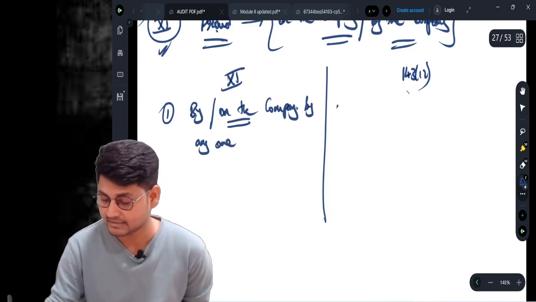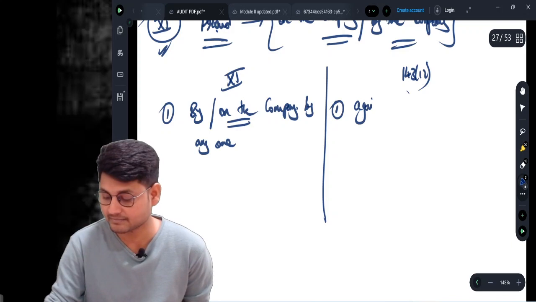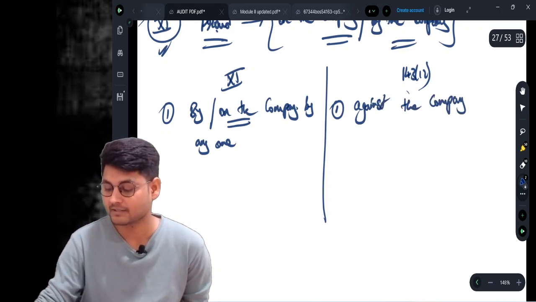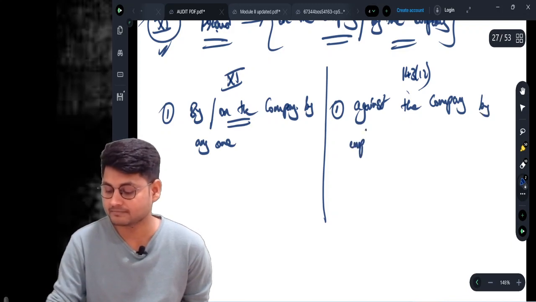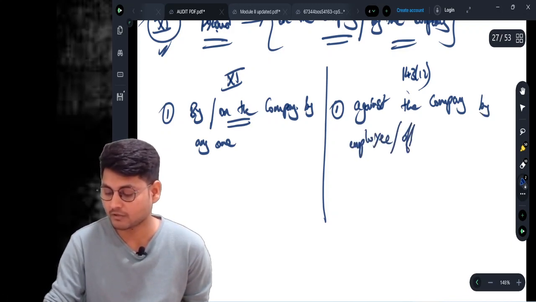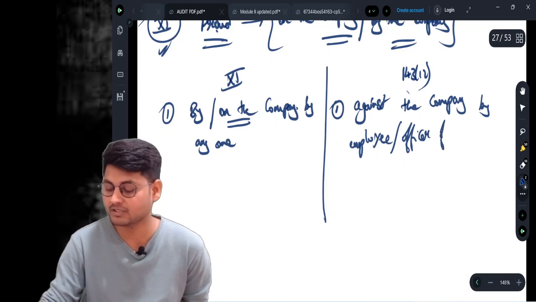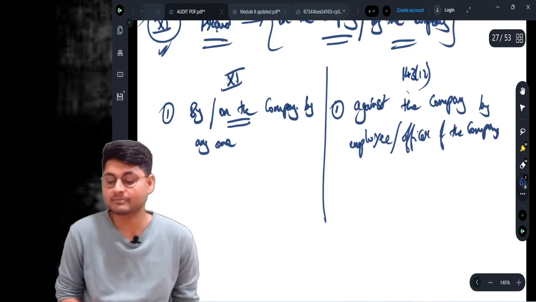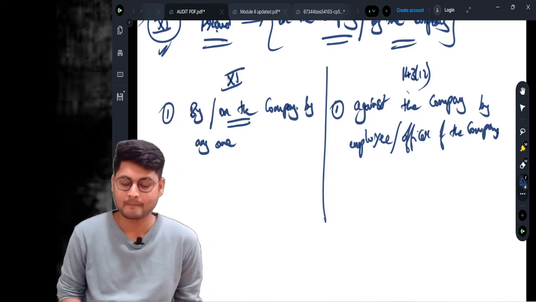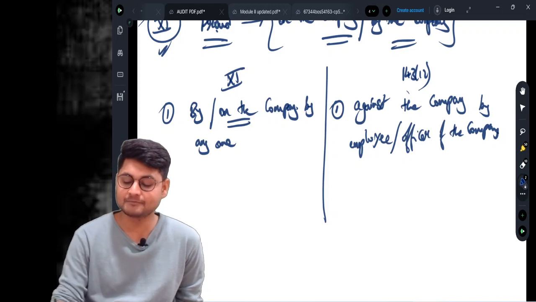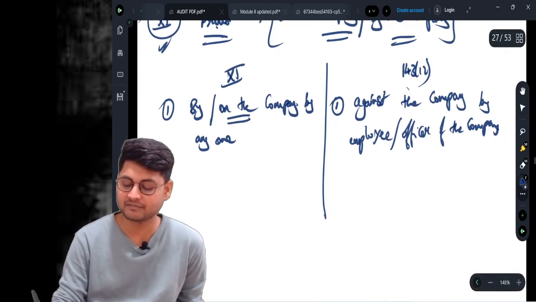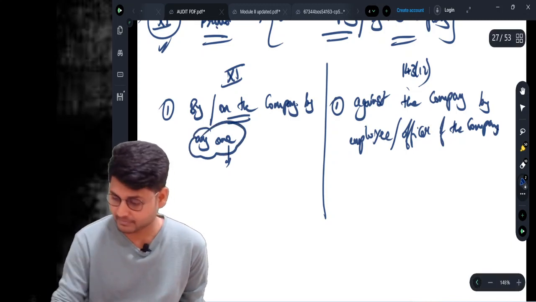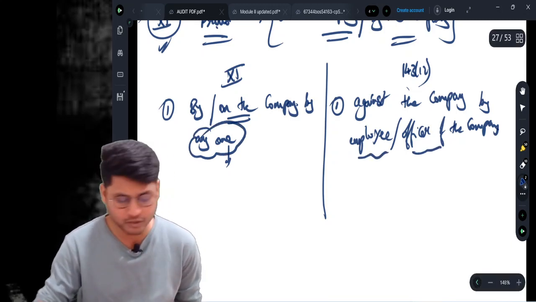However, in the other case, it is against the company, by an employee or officer of the company. This is the significant point you need to identify between clause number 11 and 143 subsection number 12. Main point, it is by or on the company, which is noticed during the year. It is on the company by anyone, but here it is only by an employee or officer of the company.